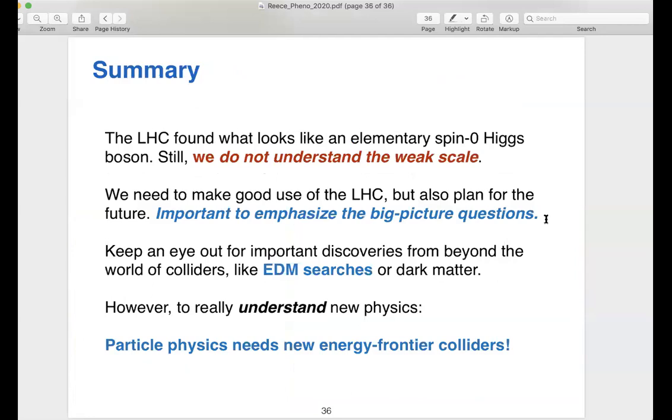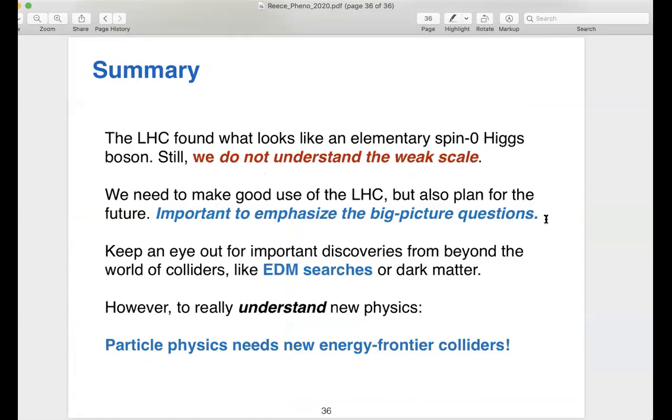Okay, so to summarize, we found the Higgs boson. It looks like an elementary spin 0 Higgs, but we really don't understand the weak scale, and we need to keep trying to understand it. So we should make the best use we can of the LHC using the best tools that we have and inventing new tools. But we should also be planning for the future.